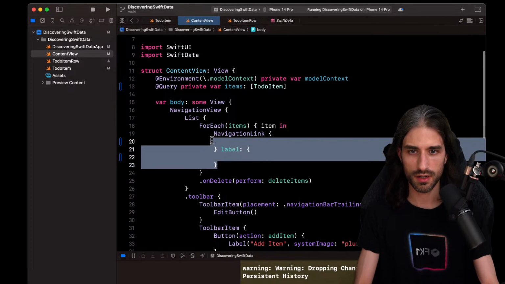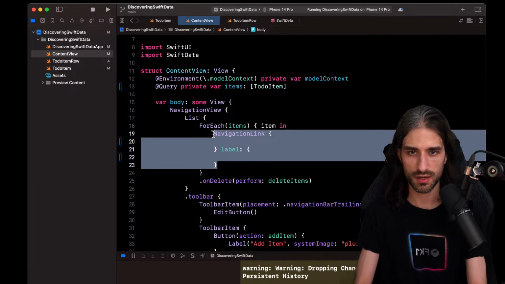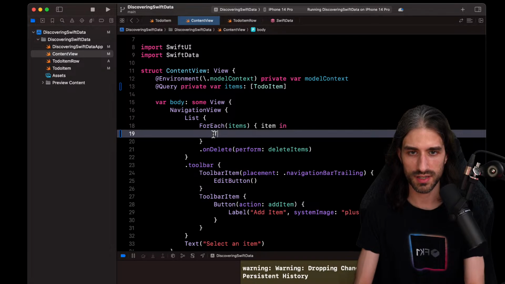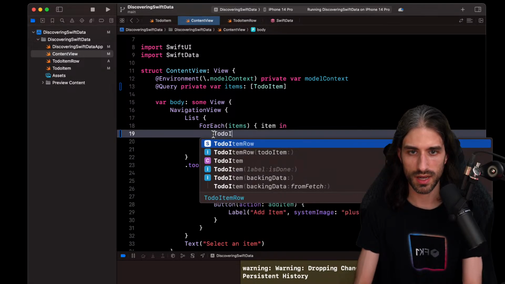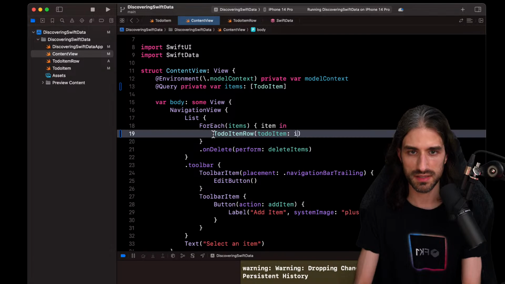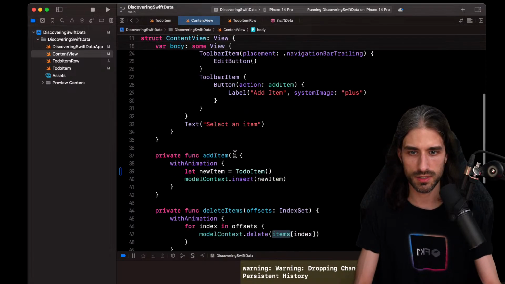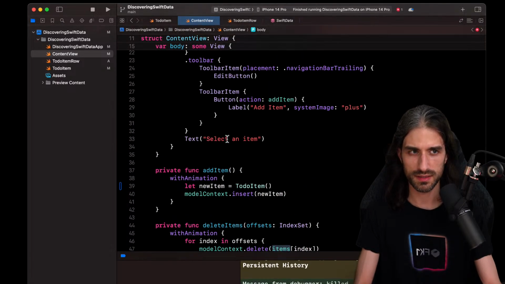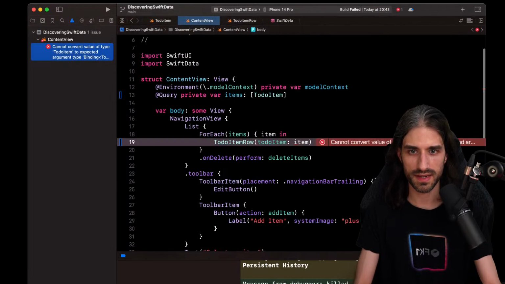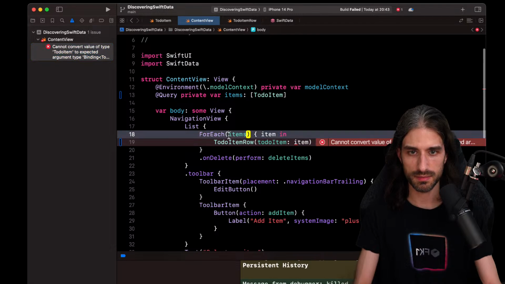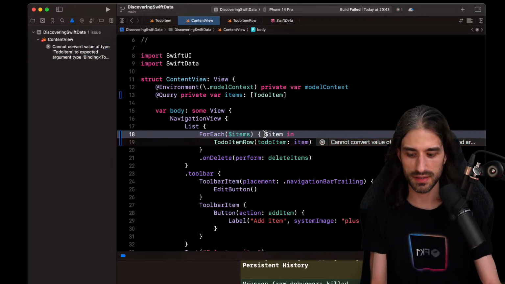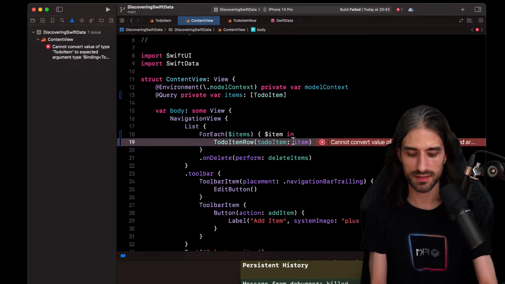I'm going to get rid of the navigation link actually, and I will just have my to-do item row, and I pass in the item. Okay, let's see. Build failed. Yes, because now I need to, I guess, pass it like that.